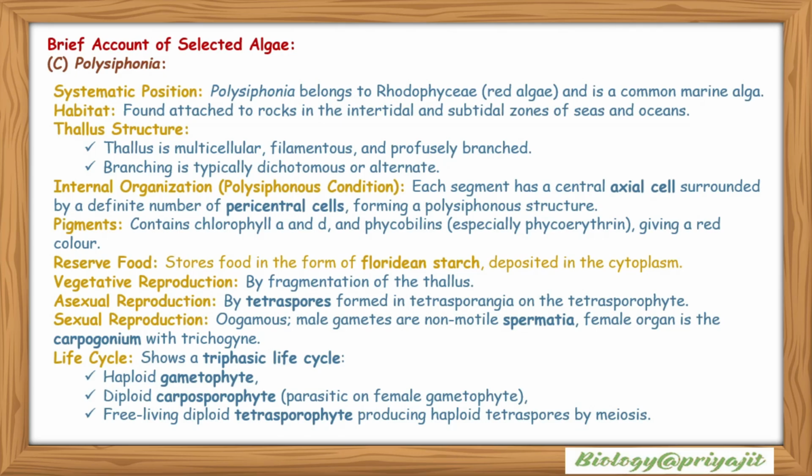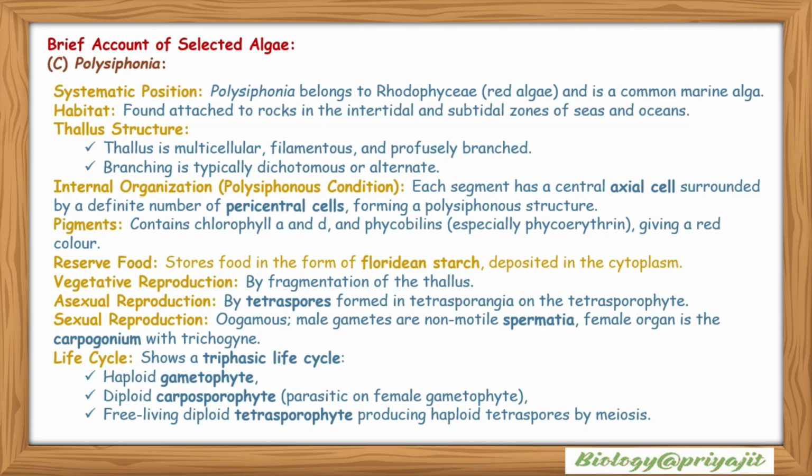Reserve food: they store food in the form of floridean starch, deposited in the cytoplasm. Vegetative reproduction is by fragmentation of the thallus. Their asexual reproduction is performed by tetraspores formed in the tetrasporangia of the tetrasporophyte. Sexual reproduction is oogamous.